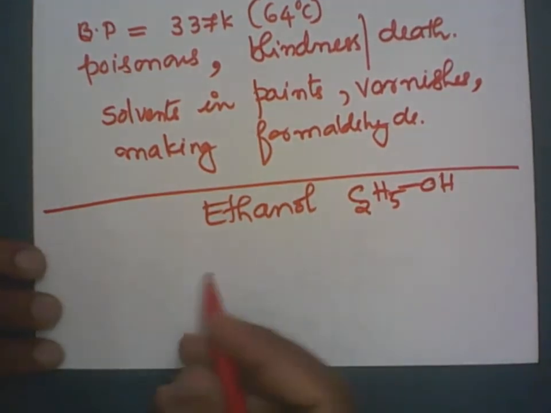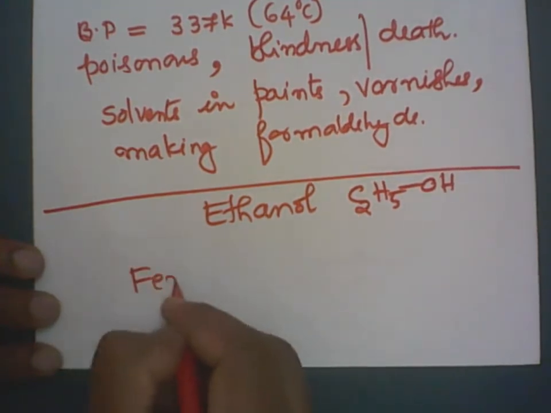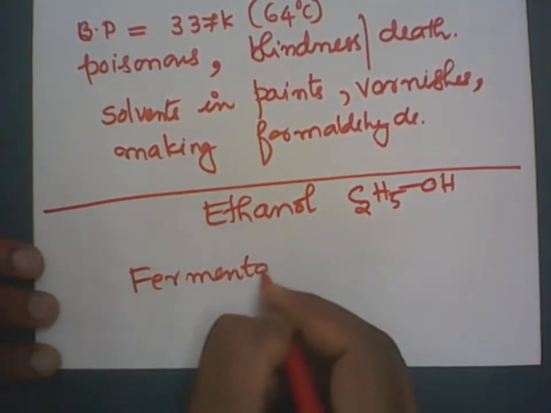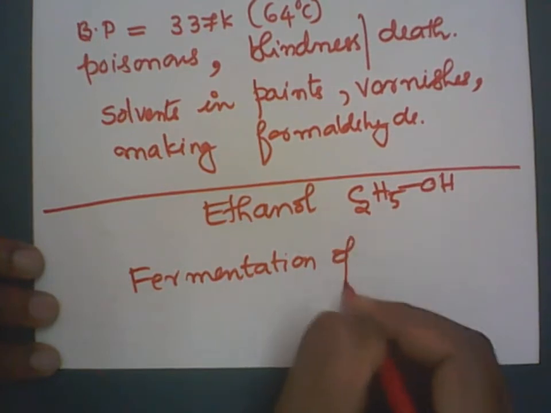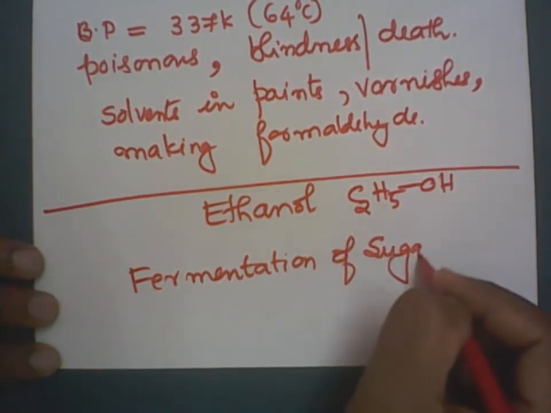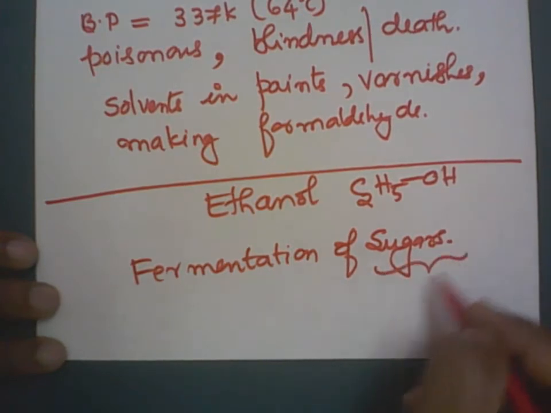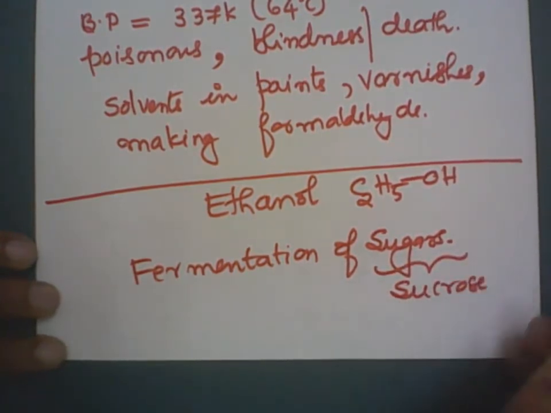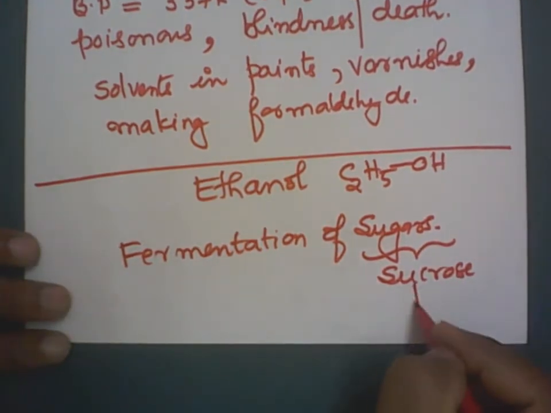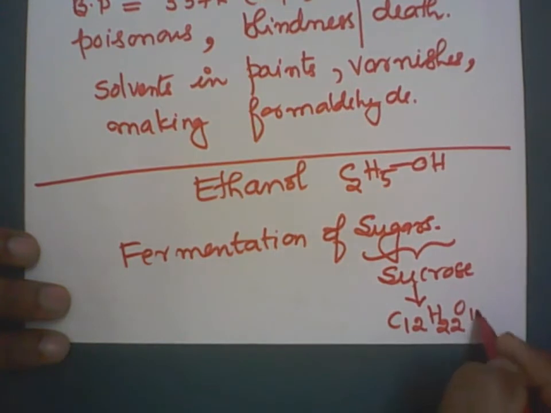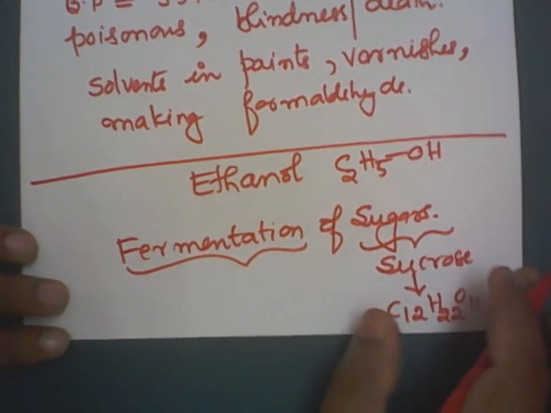Generally, it is obtained from fermentation of sugars. What do you mean by sugar? Sugar is nothing but sucrose actually. Whatever sugar we take, it is actually sucrose. Sucrose is a carbohydrate with the formula C12H22O11.